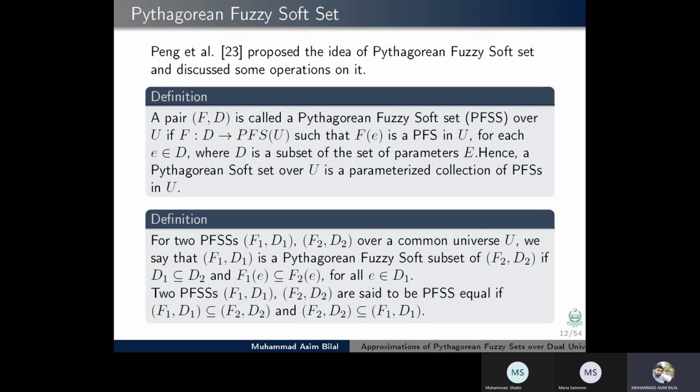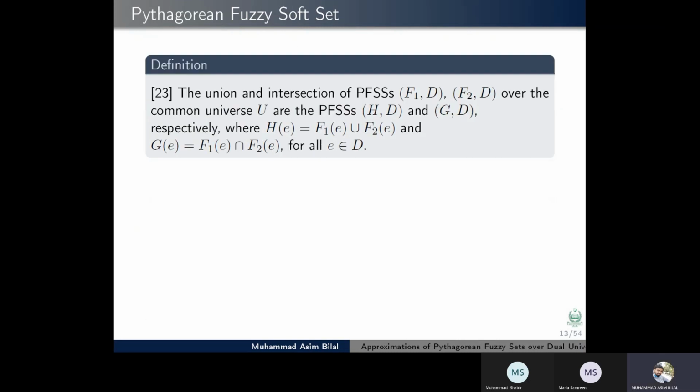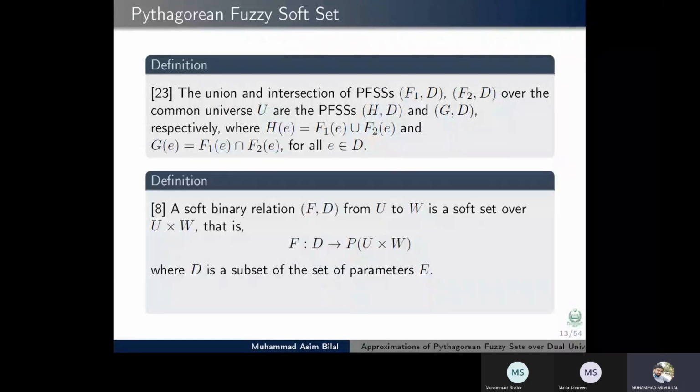Two PFSSs are said to be equal if (F1, D1) is a subset of (F2, D2) and (F2, D2) is a subset of (F1, D1). The union and intersection of PFSSs over the common universe U are (H, D) and (G, D) respectively, where H(e) is equal to F1(e) union F2(e), and G(e) is equal to F1(e) intersection with F2(e) for all e belongs to D.